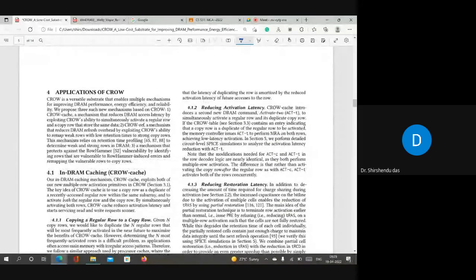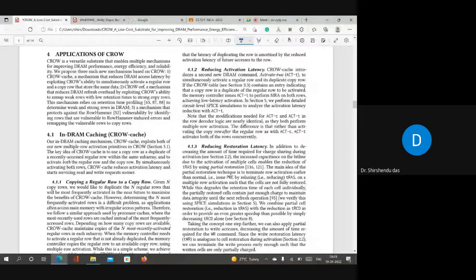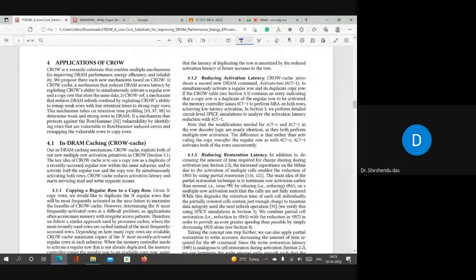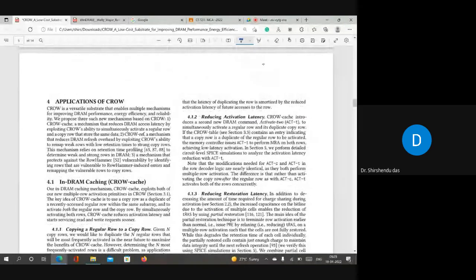Application of CROW. So first, it's called in-DRAM caching. I hope you are understanding in-DRAM caching. As I said, there are two parts, right? Regular row and copy row. The copy row is just storing the information. If it is R1, then the same copy is available in C1, right? So that's why they are saying this is in-DRAM caching. They are using a cache within the DRAM.